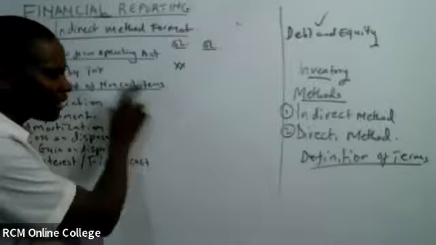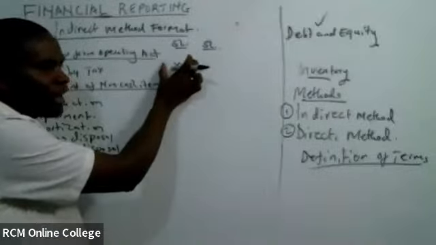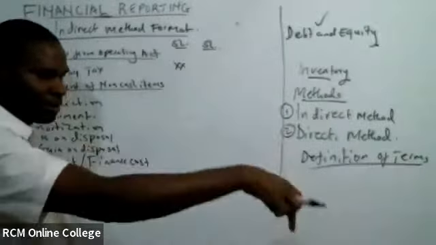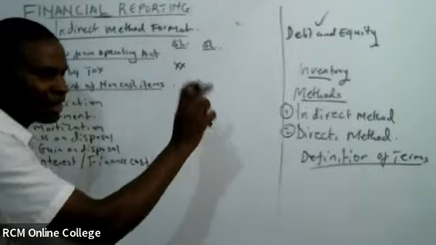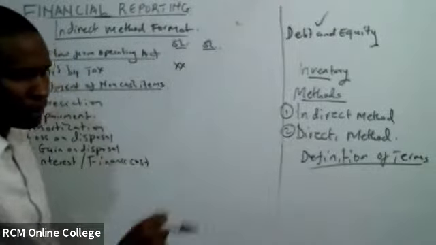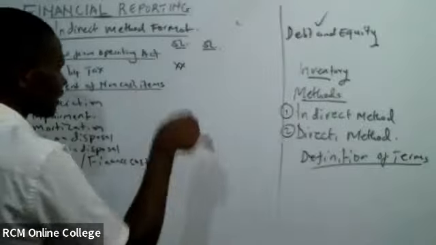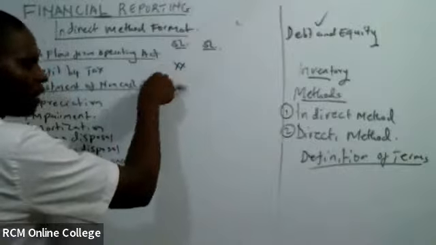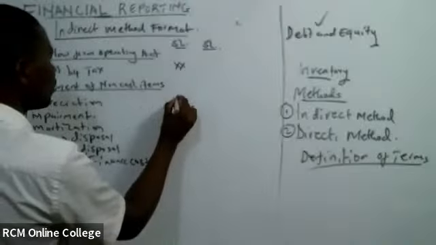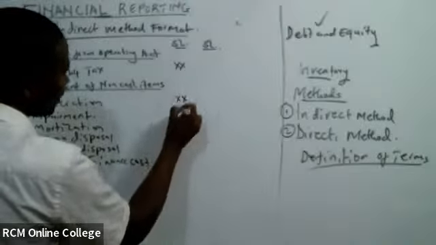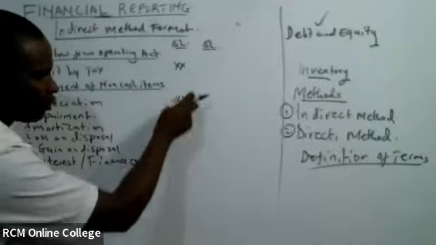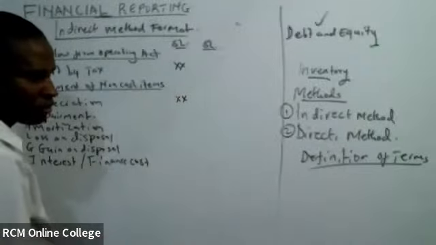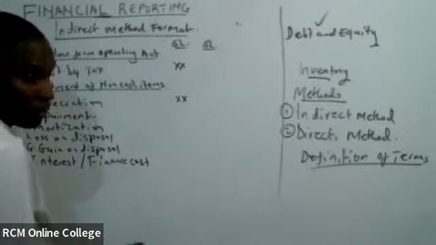You look at this item, check how it affects the profit in the income statement, and then, since we want to adjust this back to its normality, we do the opposite. So if the depreciation is subtracted, it reduces this one, we are adding it back. Therefore, depreciation hapa tutaongeza. What about impairment? Impairment of loss.